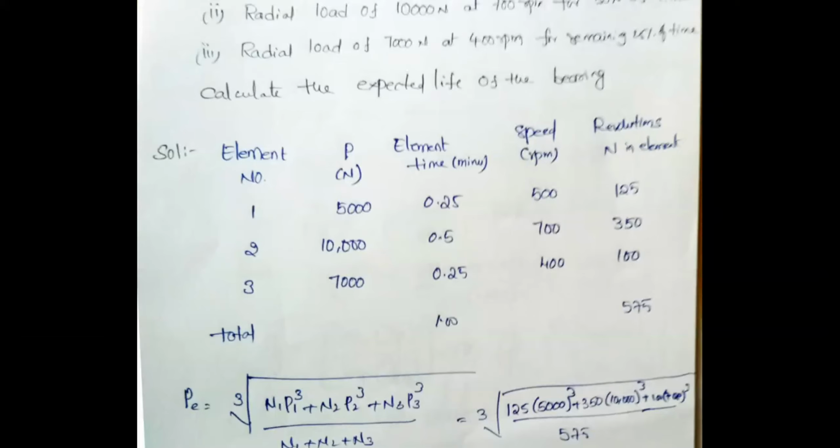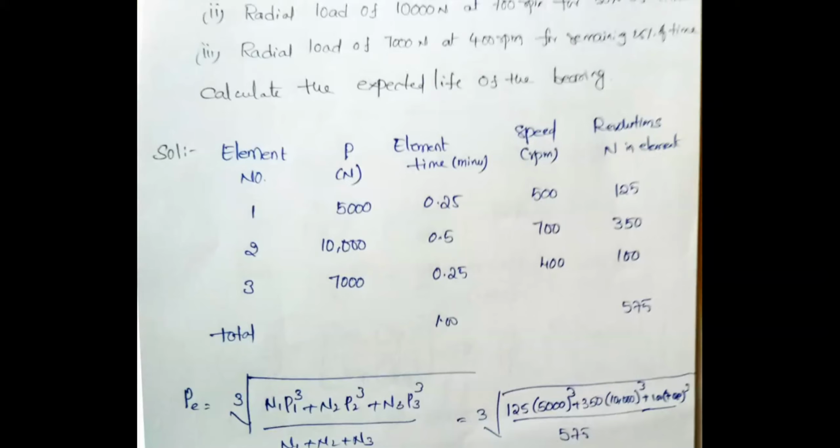So that is the reason why I will put all this information in a table. Next, the third column is mentioned for the third cycle. The third cycle loading condition is 7,000 newtons at 400 rpm for 25% of the time. Here the remaining time: the first one is 25%, the second one is 50%, so the remaining time is 25%. Almost you can consider 100%, so the remaining time is also 25%. Right? Now you can calculate the total time and total number of revolutions.